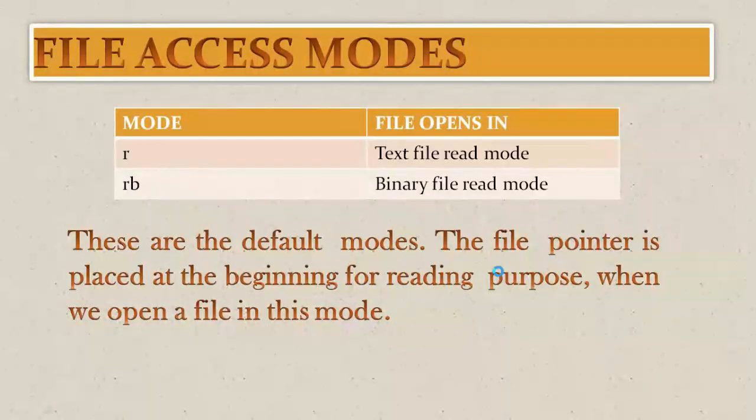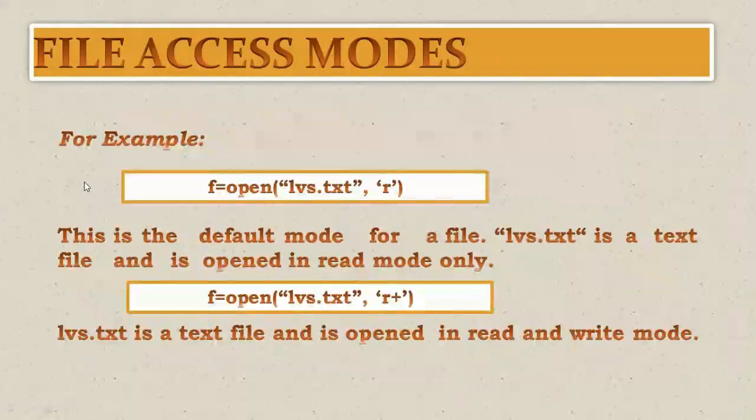Before discussing all these modes, I would like to show you how we can write the code. Look at the example. I have written here f is equals to open lvs.txt comma r. Here f is the file object, just the name of the variable, nothing. Don't get bothered with what is the file object and why it is known as object.